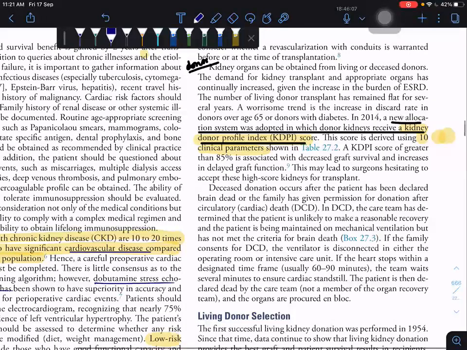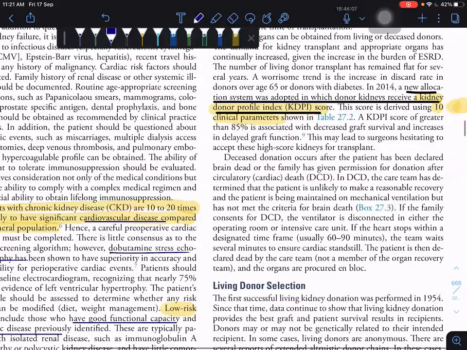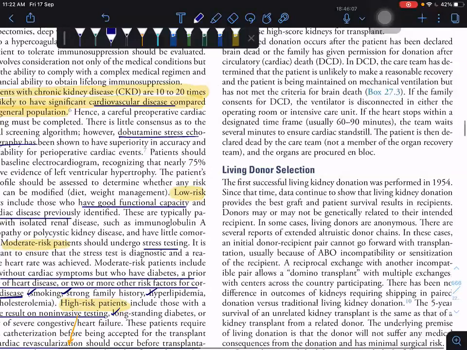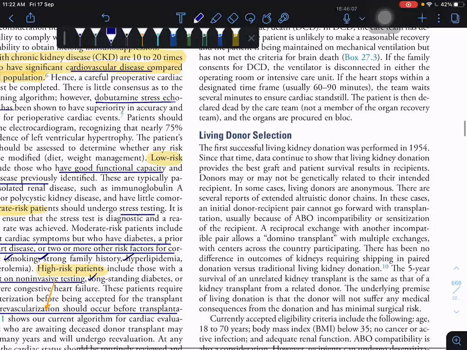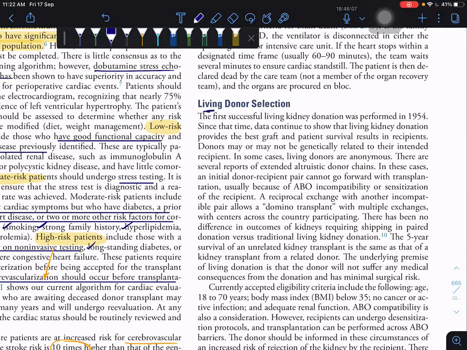Then comes living donor selection. So, what are you thinking? Suppose in living donor selection we are taking the kidney from a relative or a non-relative. Okay, non-relative. Which is best?